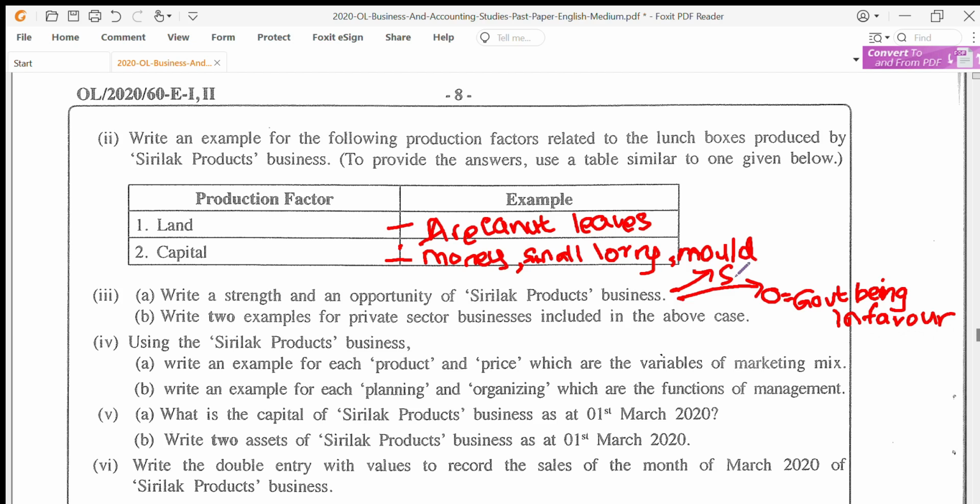Now what about the strength? What are the strengths that this business has? Number one is they are blessed with the areca nut estate. So the estate of the father is a strength. That will help Siri and Lakmini to grow their business. So that is one.